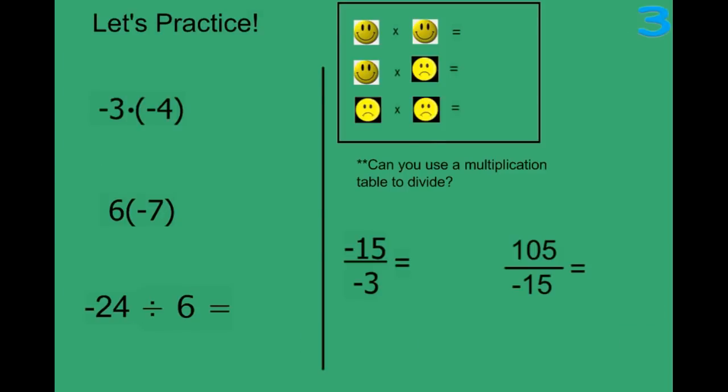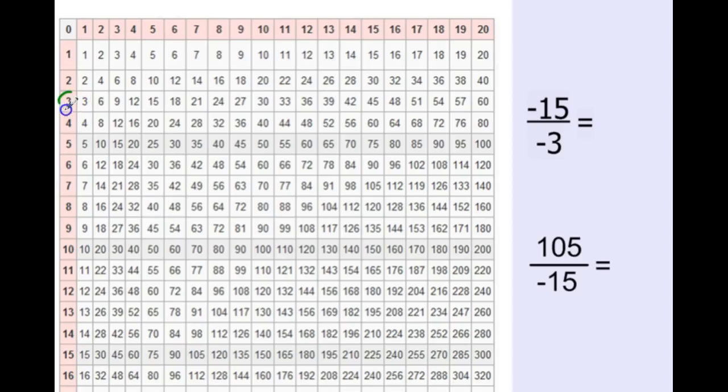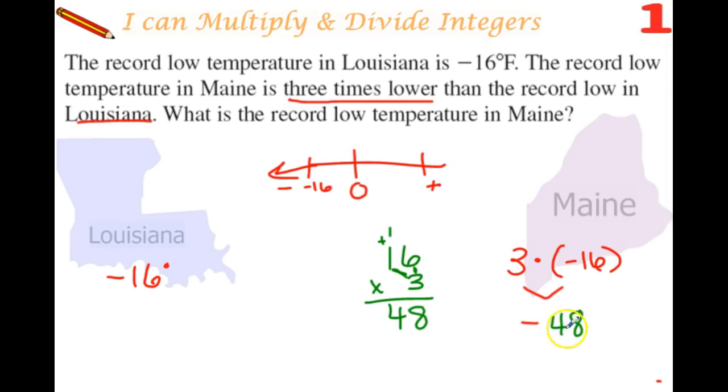If we used our multiplication table, 16 times 3, here's 16 and 3. If we follow those, we shall get the same answer, 48. So the record low temperature in Maine is negative 48 degrees Fahrenheit.